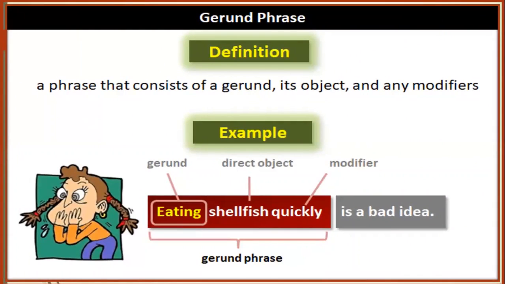What is a phrase? A phrase is a group of words that make sense but not complete. Gerund phrase begins with gerund, after that object, after that any modifier or any meaningful expression. Gerund phrase is made up of gerund plus any meaningful expression. Eating shellfish quickly is a bad idea. Eating shellfish quickly, till here it is a gerund phrase. Gerund phrase always begins with gerund.